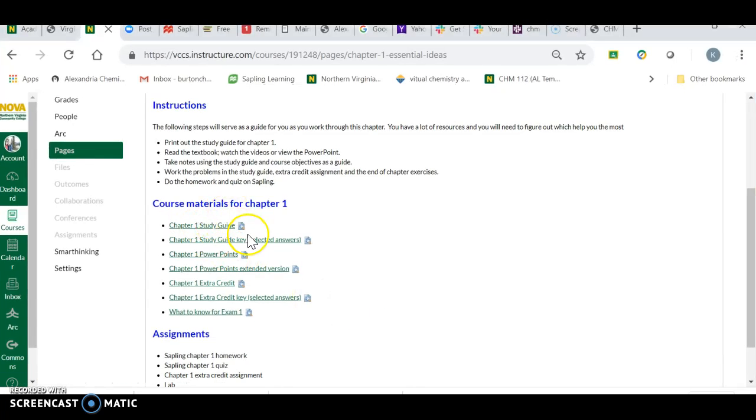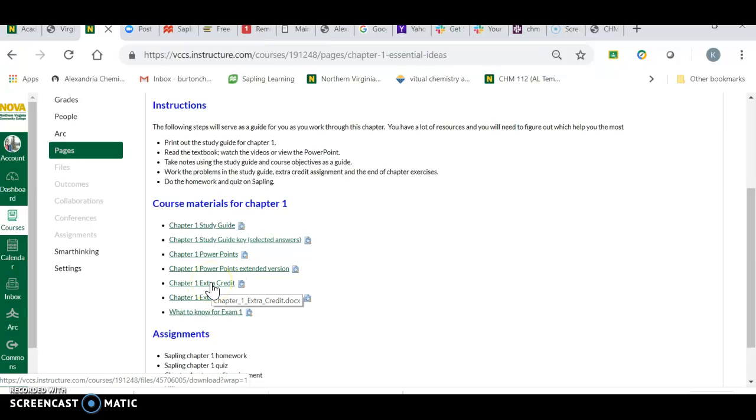Well, if you want to know if you've got the right answers, you go down here and it says Chapter 1 Study Guide, Selected Answers. Not all of them are on there, that'd be a bit obvious, but most of the major ones are. We have 2 sets of PowerPoints. One is sort of an abbreviated and one is an extended version.